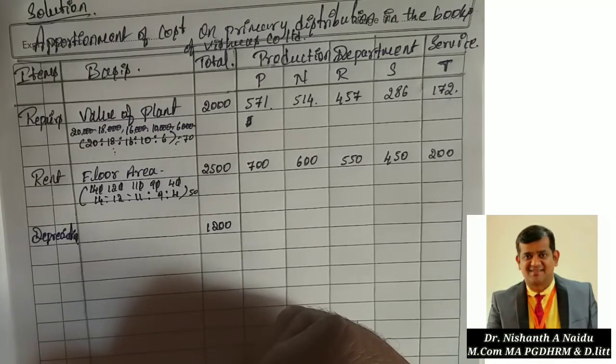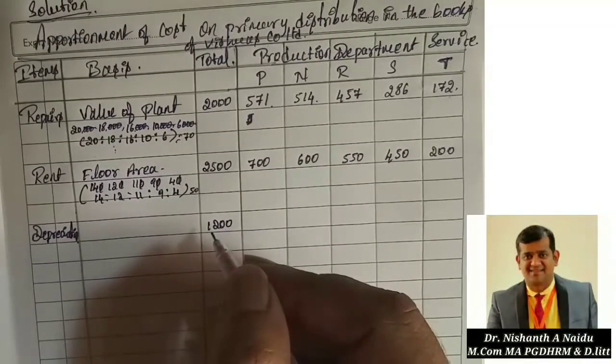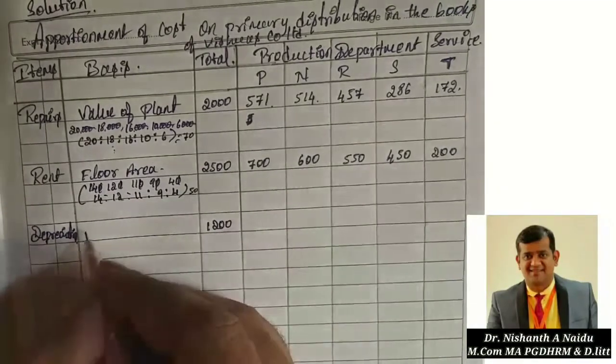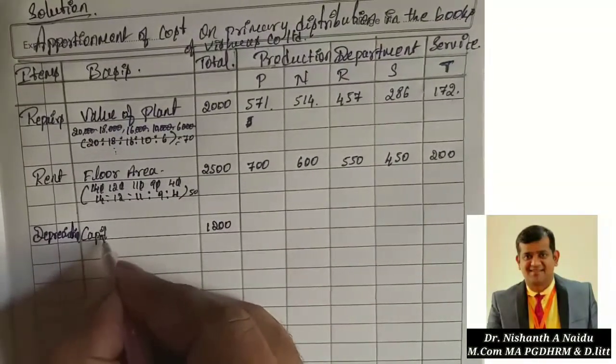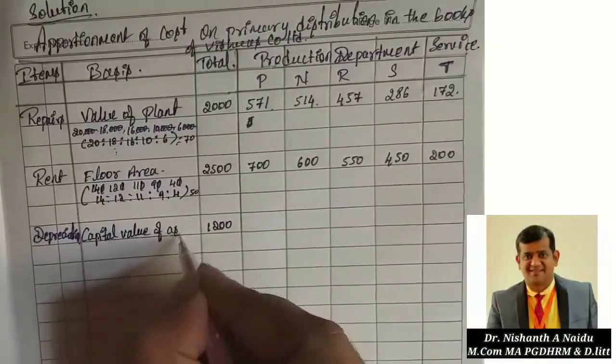In this problem he has given only plant. Plant is the fixed asset, so depreciation can be charged on the plant. You can mention here, that is the capital value of the asset. Only plant here he has given.